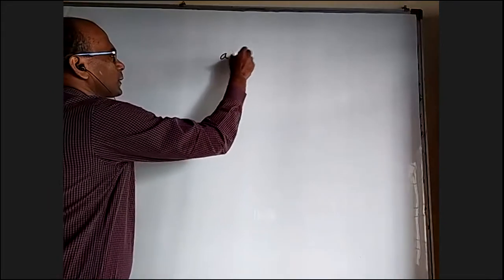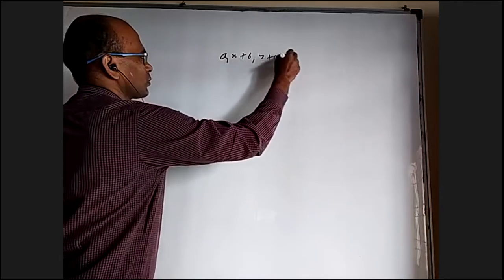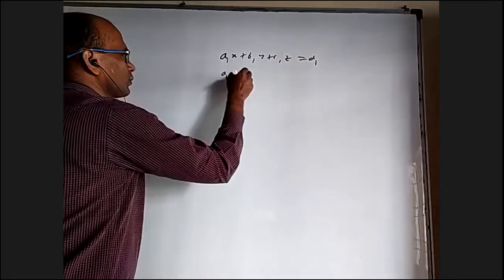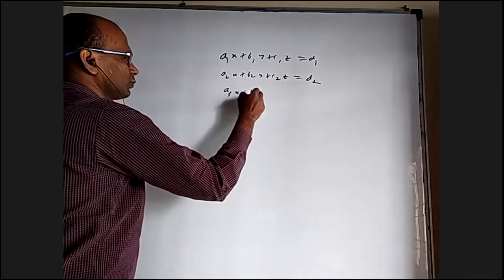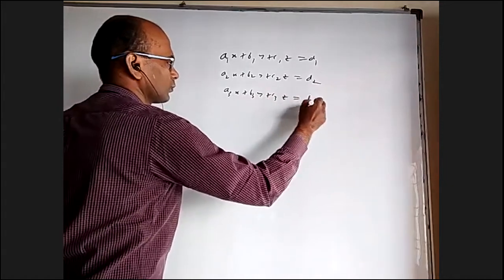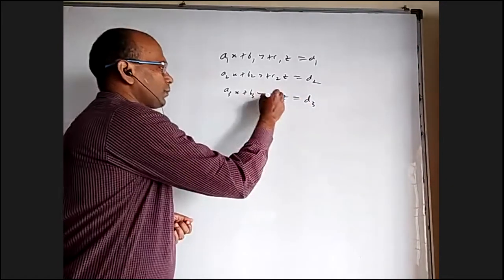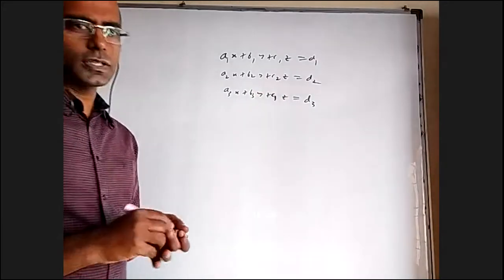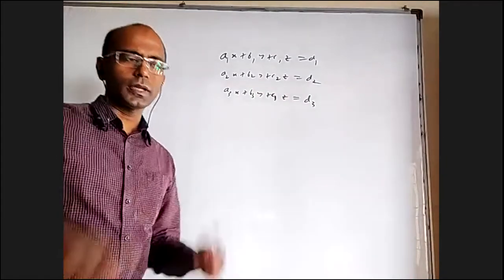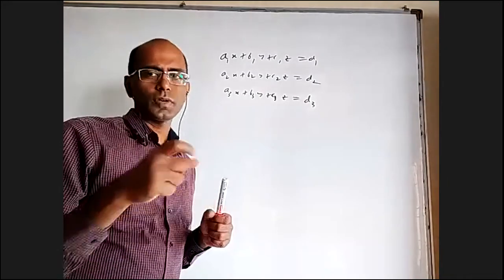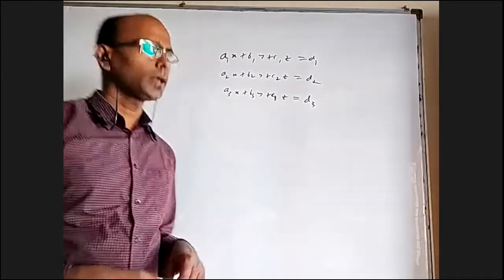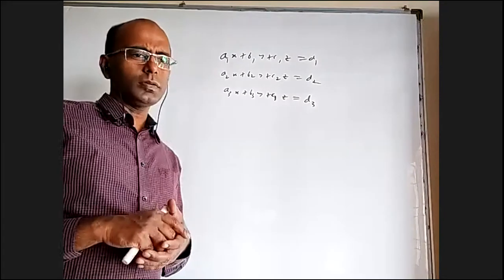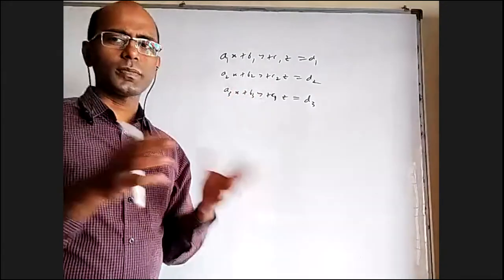Let me discuss three equations and three unknowns. When you have three equations and three unknowns, when you solve, either you can get only one solution, one value for x, one value for y, one value for z, or you can get infinite sets of values, or we may not get any solution. If you see algebraically, one may wonder why it is happening just by changing numbers, one time it's coming infinite solutions, one time not.